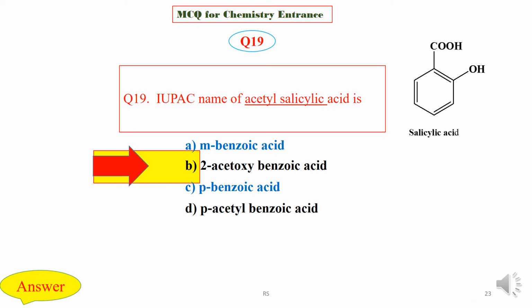This is the structure of salicylic acid, and this is the structure of acetylsalicylic acid. Here carbon number 2 contains the OAc group, so the name is 2-acetoxybenzoic acid.